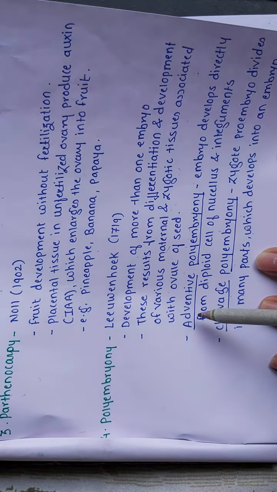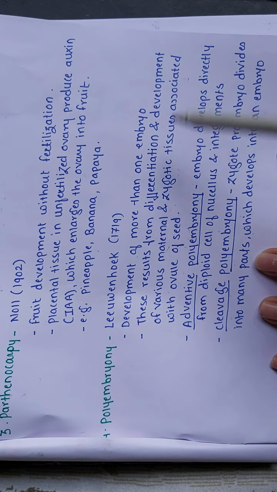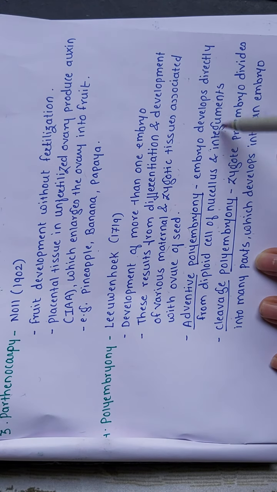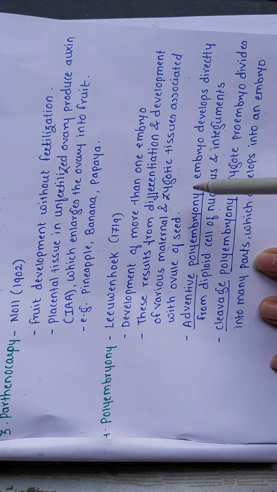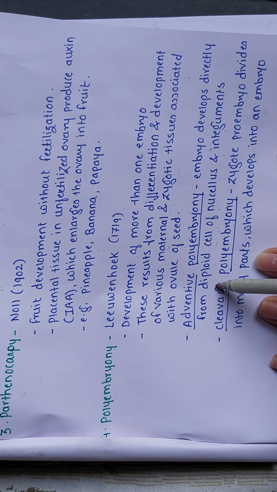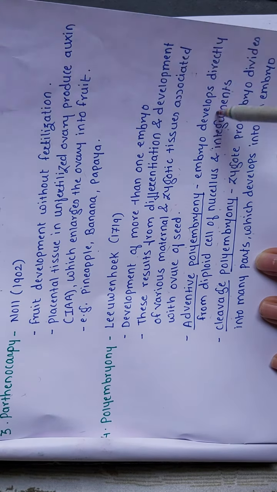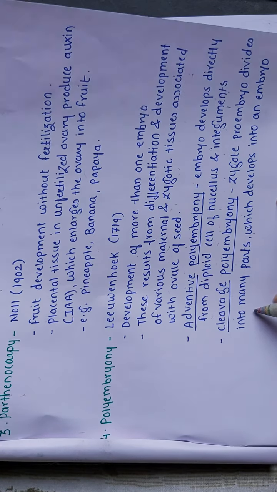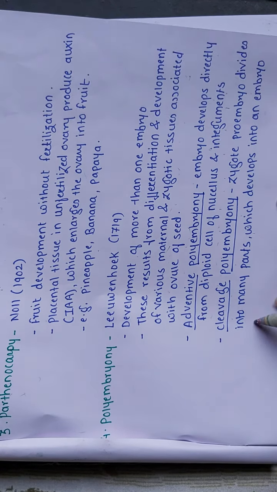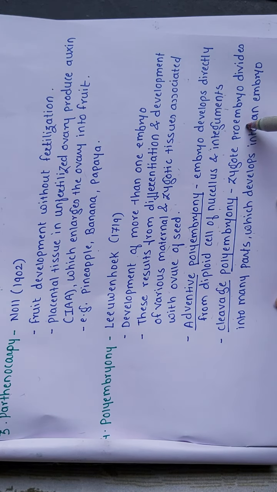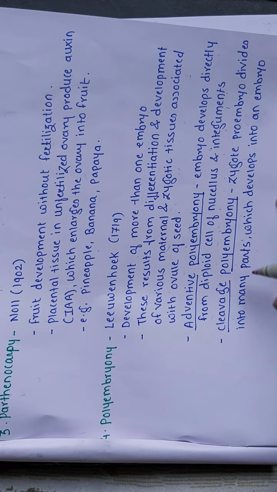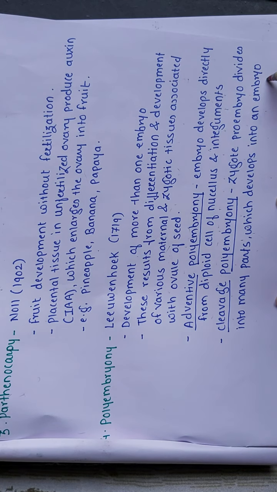So what is happening in adventive polyembryony? The embryo develops directly from the diploid cells of the nucellus and integument. It is the same as the apomixis type of adventive embryony, in which the embryo develops through the nucellus and integuments. But in the second type, cleavage embryony, the zygote proembryo divides into many parts. Basically the proembryo divides into two parts, but in cleavage embryony it divides into many parts, and each develops into an embryo.